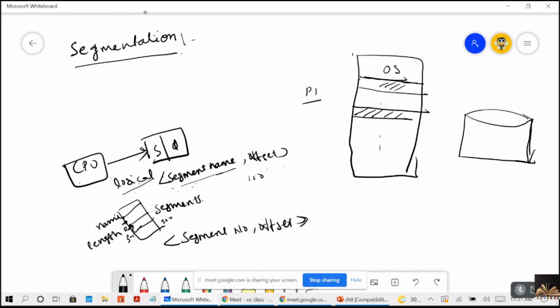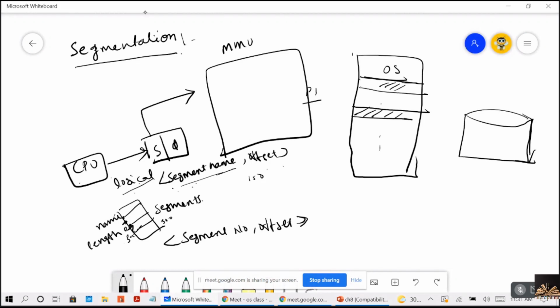This mapping is done by the memory management unit, MMU, and it is effected by the segment table. The segment table will have two entries: the base address and the limit.